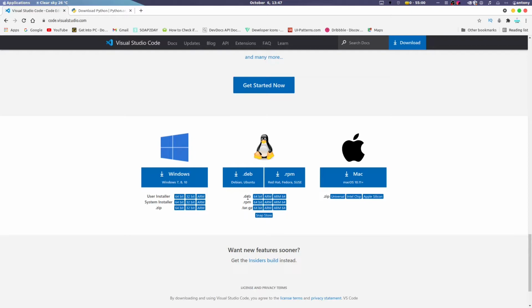You can go ahead and install any one of these, but I highly recommend downloading it via the Snap Store. It's much easier. If you fail to do that, just do some research once again. I know you Linux users. For Mac OS users, this is what they've got for you, so just go ahead and get it installed.